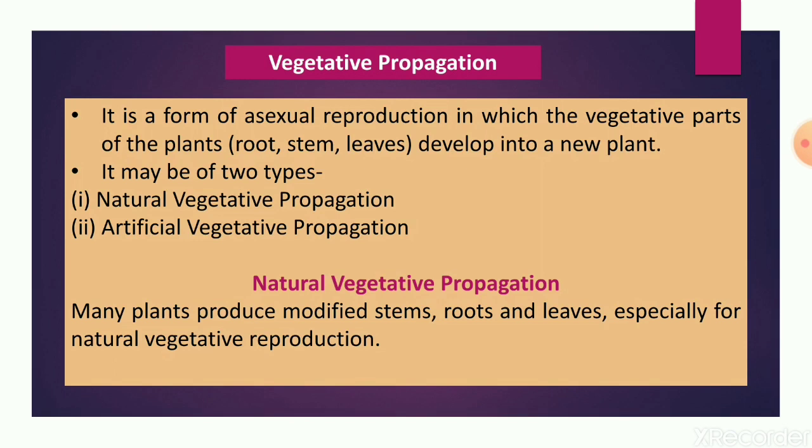Now we will see vegetative propagation in higher plants. Higher plants means plants with distinct root and shoot systems, meaning the plants which are well developed. These are the flowering plants. Now we will see vegetative propagation, a type of asexual reproduction in higher plants.